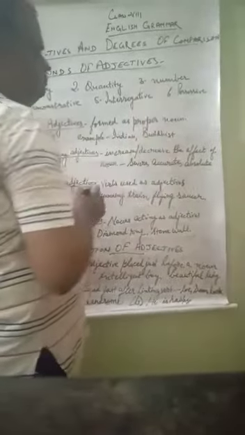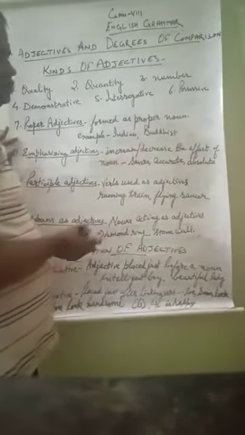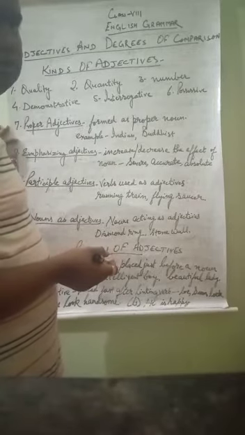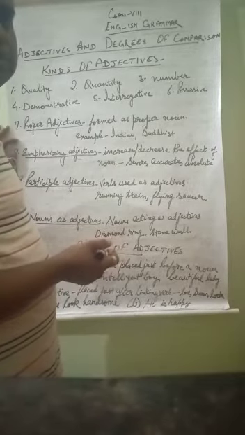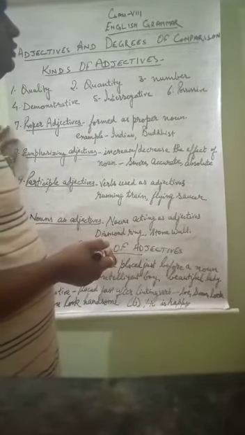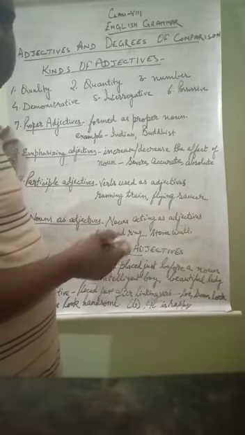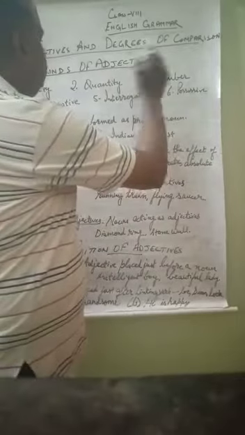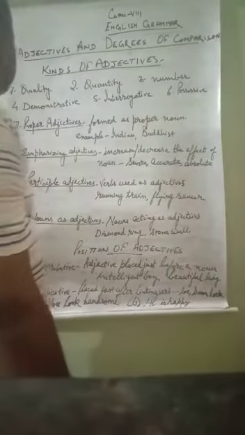Third is number, those adjectives which act as a number, which are countable. Few students, and there are 5 apples on the table. Those types of adjectives are the adjectives of number.